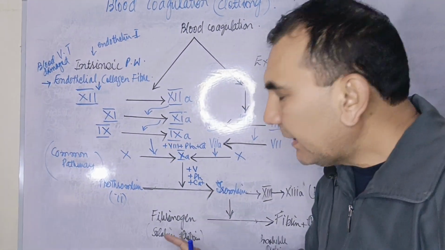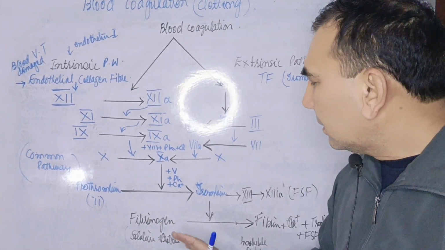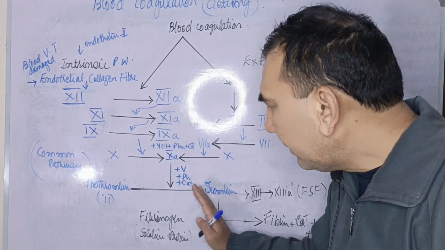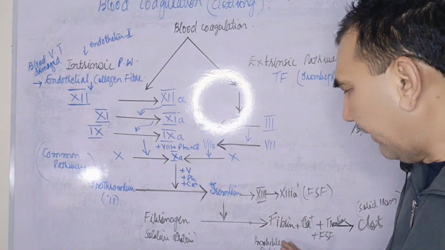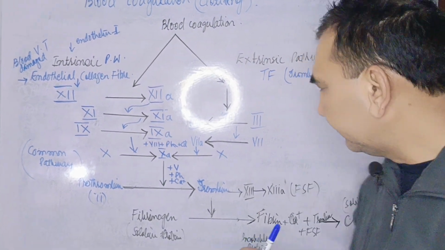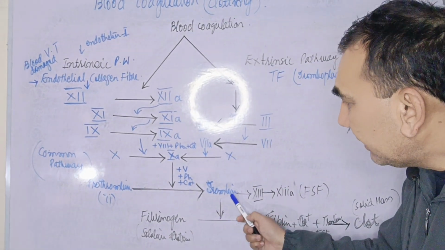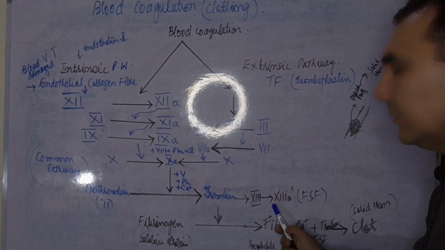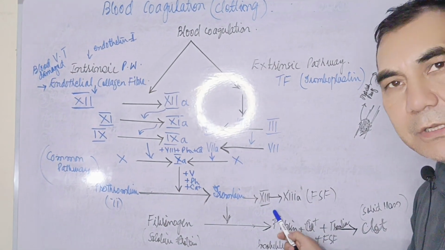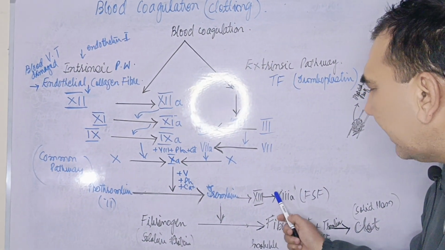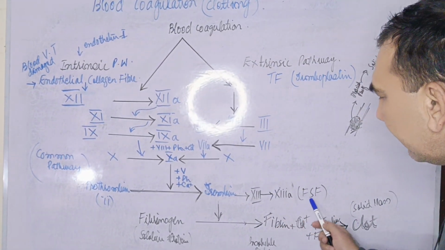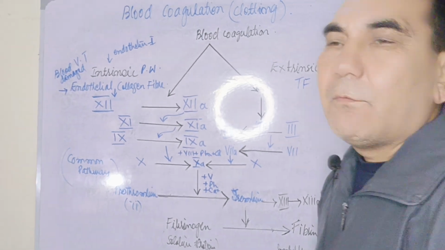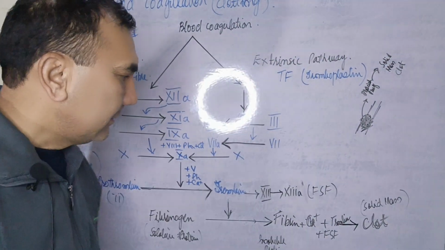Fibrinogen is a soluble protein. Now when the thrombin converts the fibrinogen into fibrin, the fibrin is an insoluble protein. And second, the thrombin will act on the 13th factor and convert the 13th factor into 13A. When the 13th factor is converted to 13A, it is called the fibrin stabilizing factor.